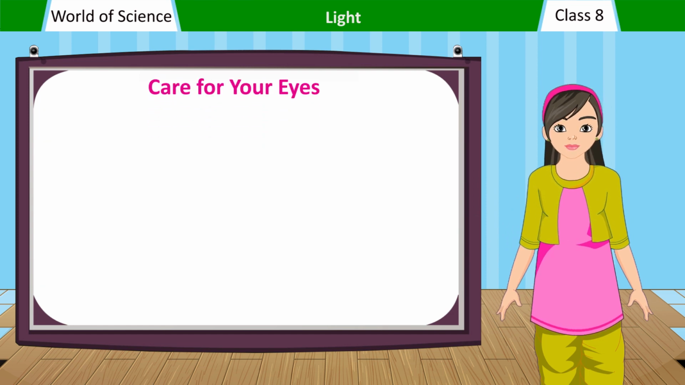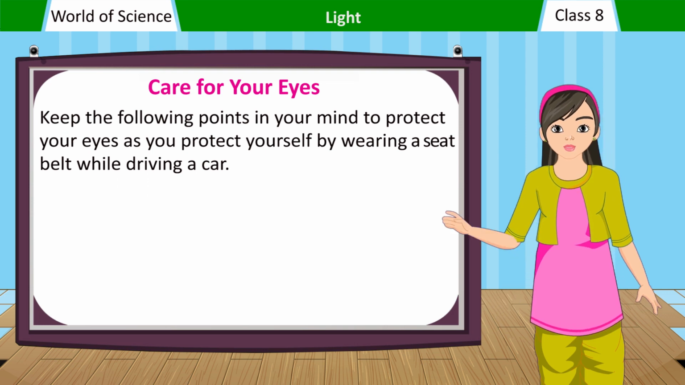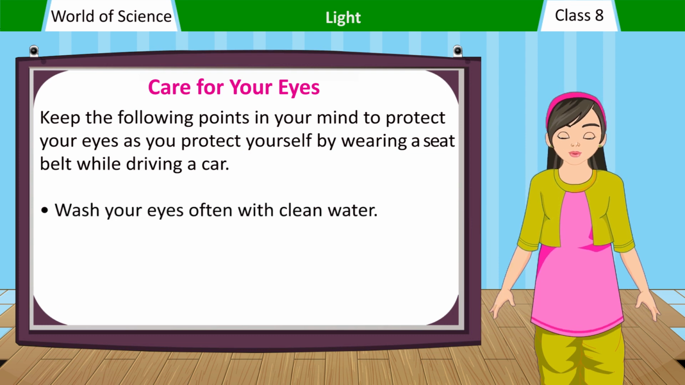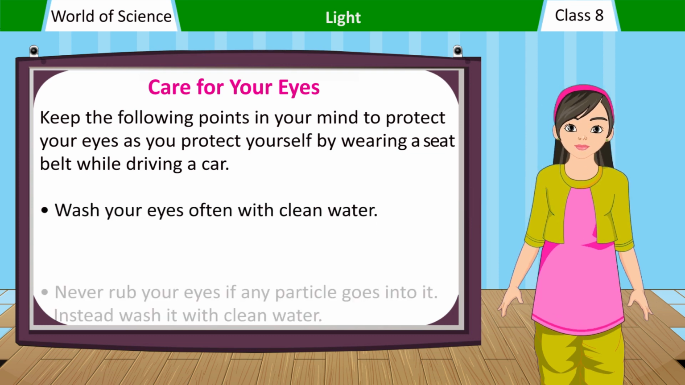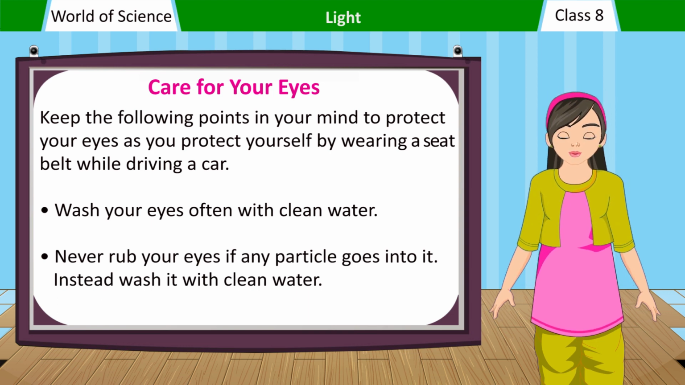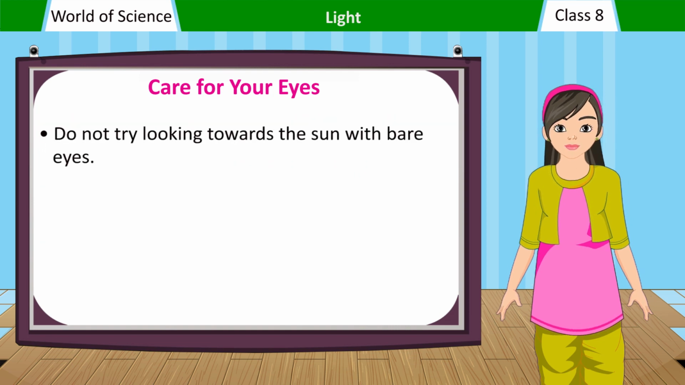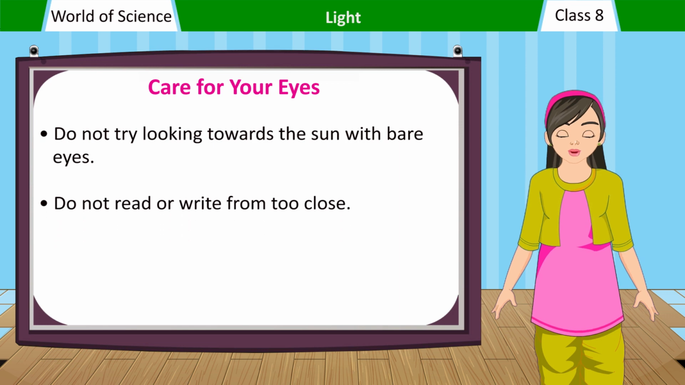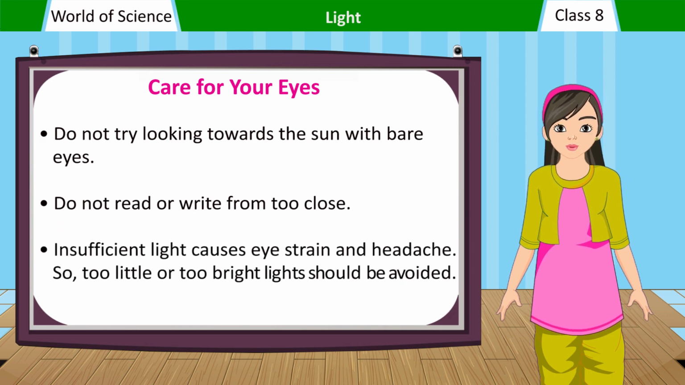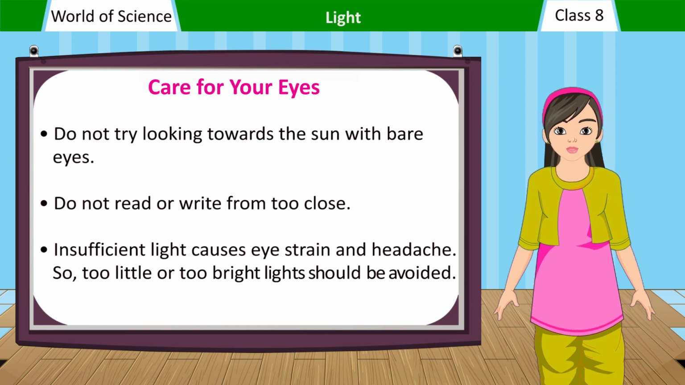Care for your eyes. Keep the following points in your mind to protect your eyes as you protect yourself by wearing a seat belt while driving a car. Wash your eyes often with clean water. Never rub your eyes if any particle goes into them. Instead, wash them with clean water. Do not try looking towards the sun with bare eyes. Do not read or write from too close. Insufficient light causes eye strain and headache. So, too little or too bright lights should be avoided.